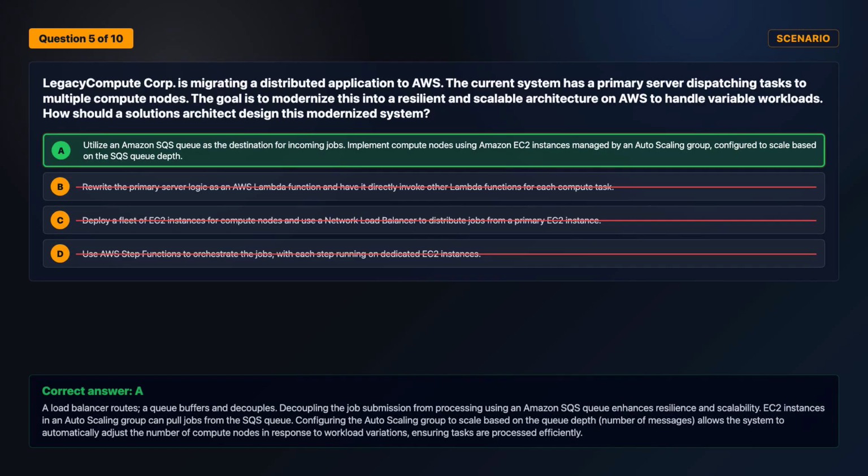The correct answer is option A. A load balancer routes, the queue buffers and decouples. Decoupling the job submission from processing using an Amazon SQS queue enhances resilience and scalability. EC2 instances in an auto scaling group can pull jobs from the SQS queue. Configuring the auto scaling group to scale based on the queue depth, number of messages, allows the system to automatically adjust the number of compute nodes in response to workload variations, ensuring tasks are processed efficiently.